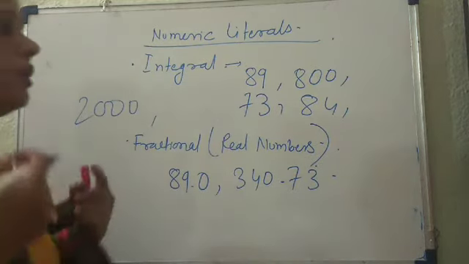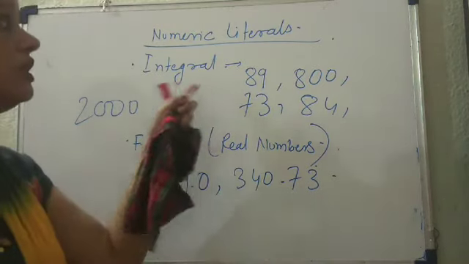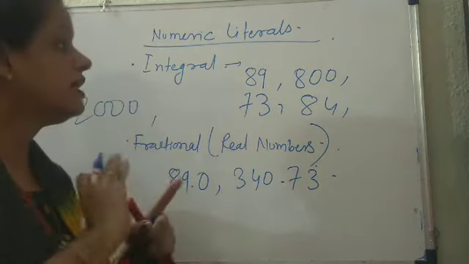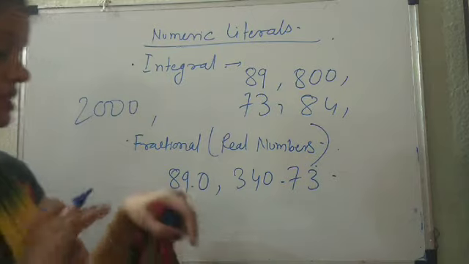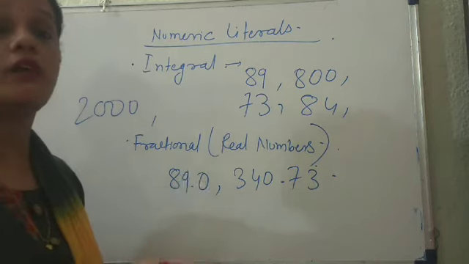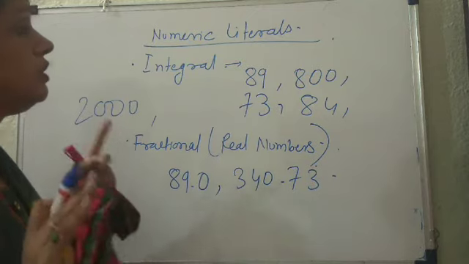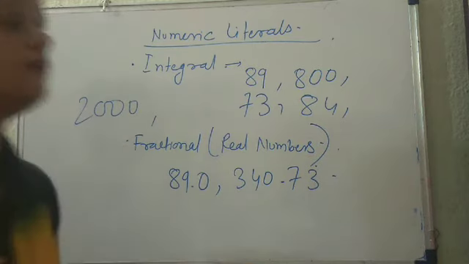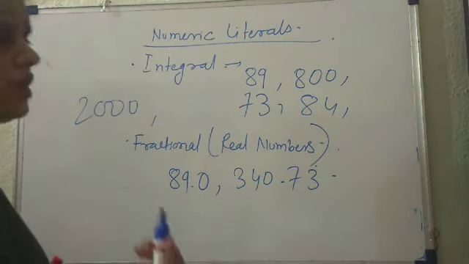Okay, now one more thing I would like to tell you. Previously I told you about string literals. This numeric literal doesn't include any special character except this dot, which represents the decimal place, and it doesn't include any alphabets. It uses only numbers from the character set, numbers from 0 to 9, as you know very well how we form numbers.